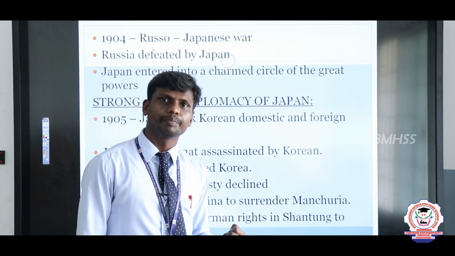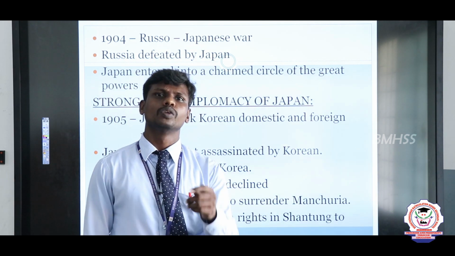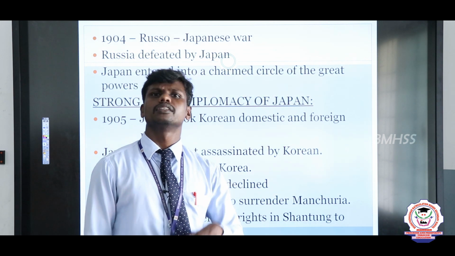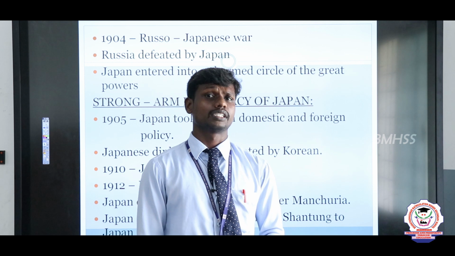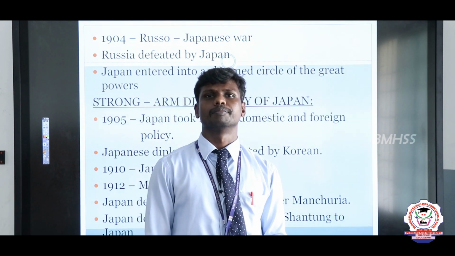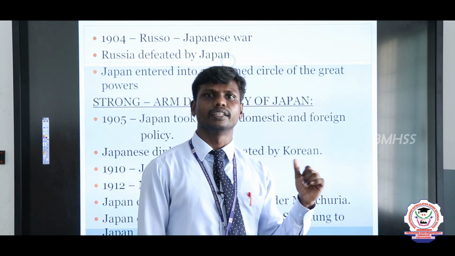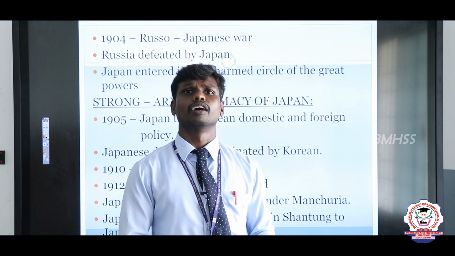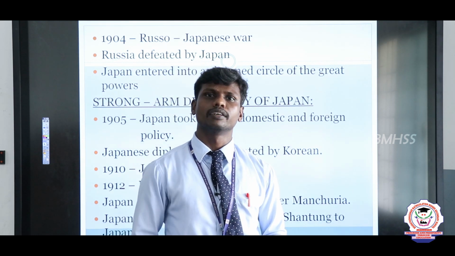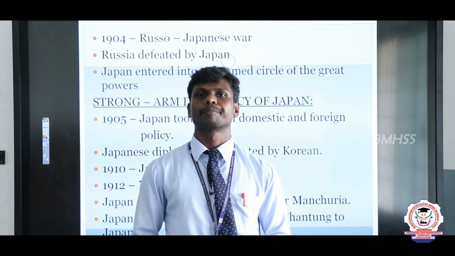But now what happened? The Japanese asked to get the place. This could not be stopped by the actions of the Chinese. Why? Because China was very weak at that time. So, the people of Japan started capturing, made a number of demands, and got a number of privileges to rule the places of both China and Korea.